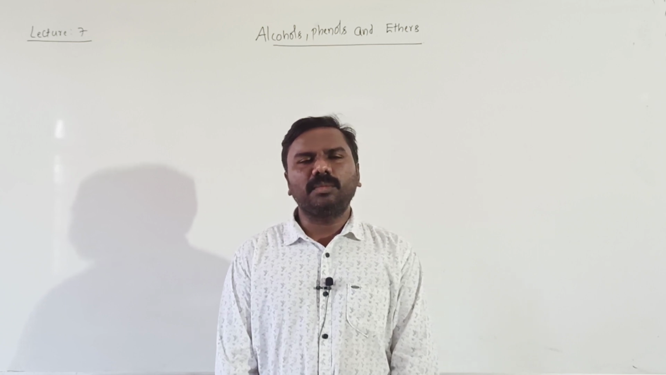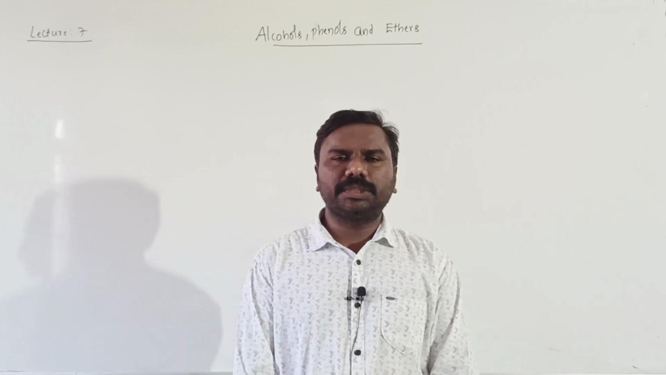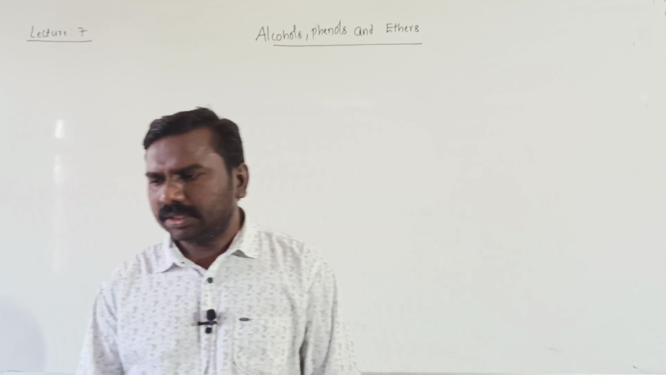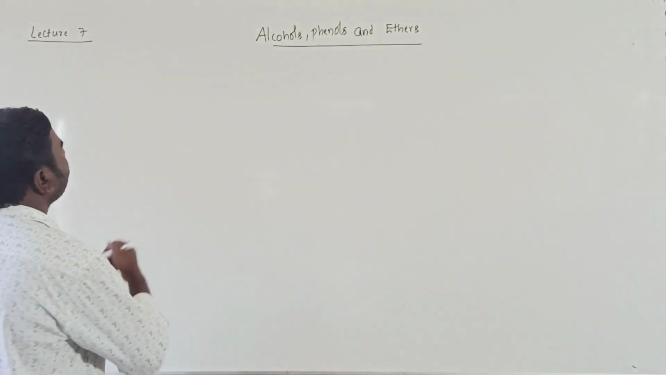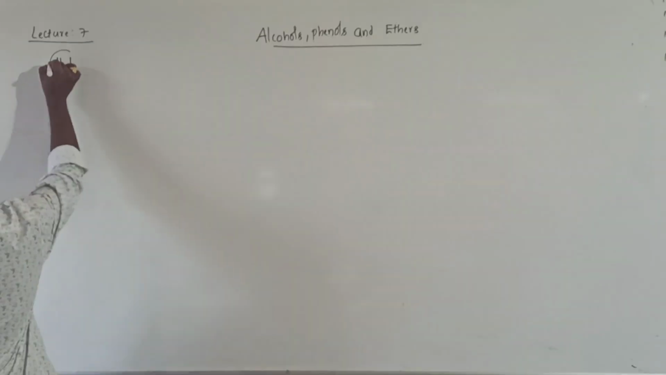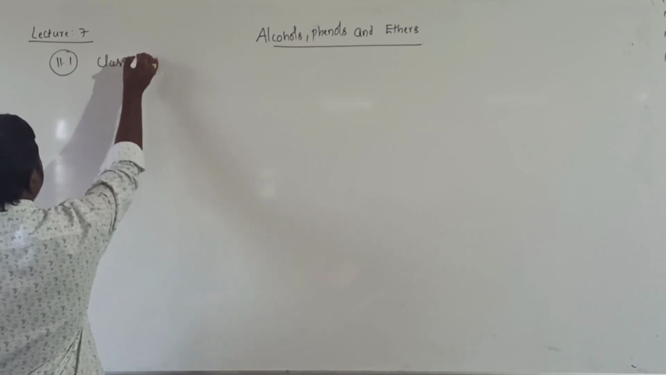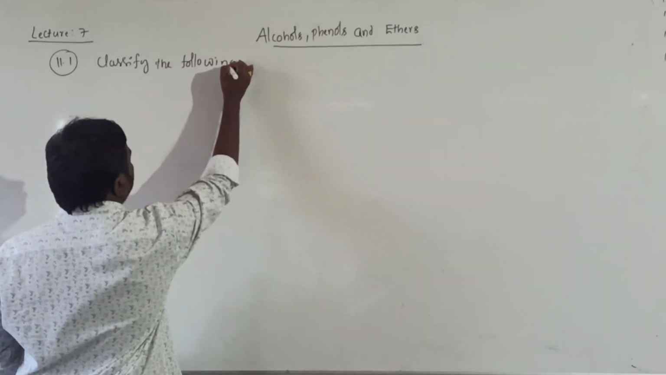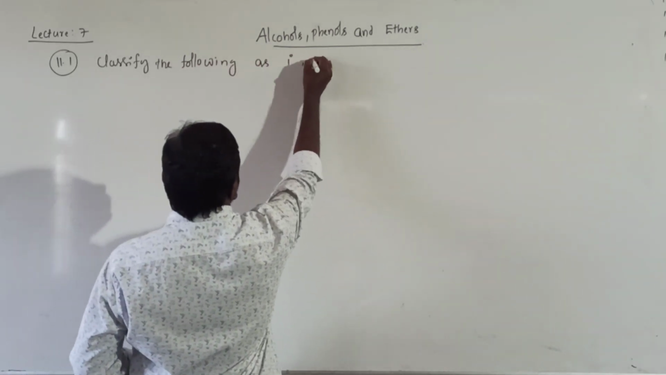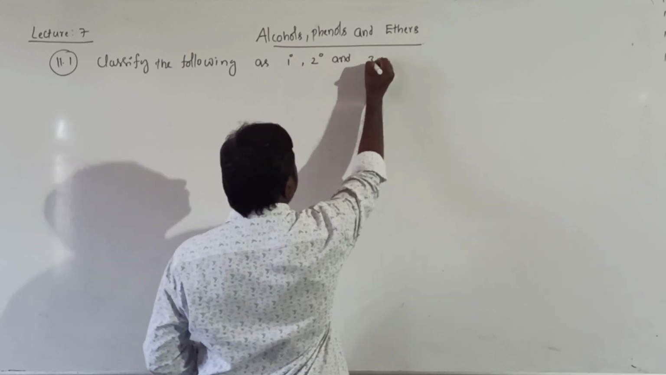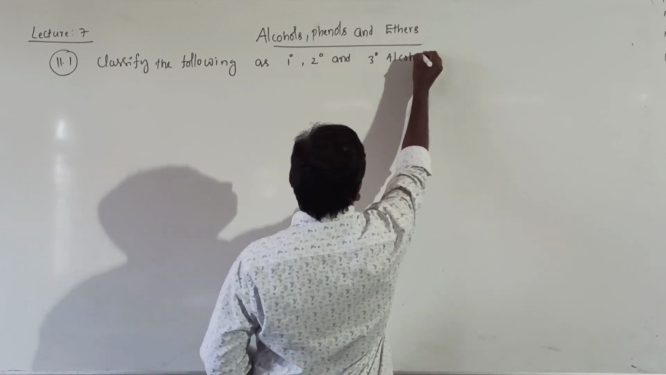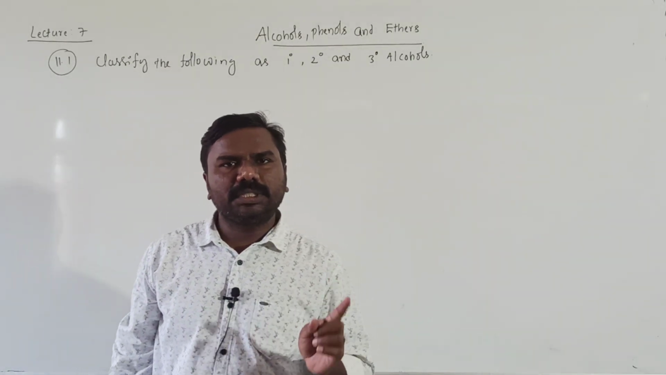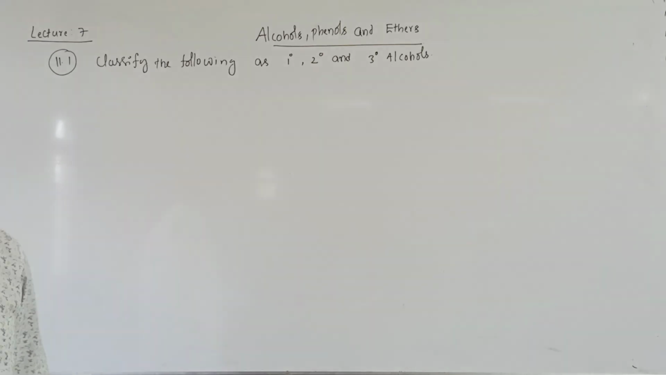In this session I am going to discuss a few textual questions which are not solved. So the first question is question number 11.1. Classify the following as primary, secondary and tertiary alcohols. They gave a few examples. You need to classify them as which is primary, which is secondary, which is tertiary.